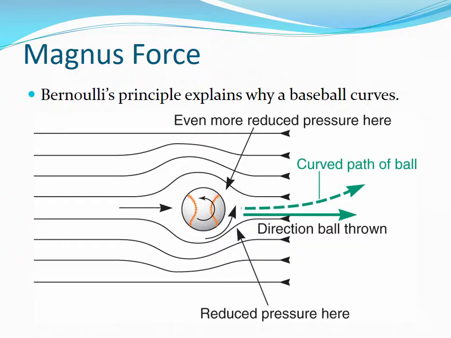Bernoulli's principle explains why a baseball curves. As the spinning ball moves through the air, it creates a pressure difference between its two sides according to the Bernoulli effect. The interaction between the air layers on the side of the ball that rotates in the opposite direction of the ball's movement and the surrounding air creates a low pressure system. This will suck the ball and curve its trajectory. And this is known as the Magnus force.